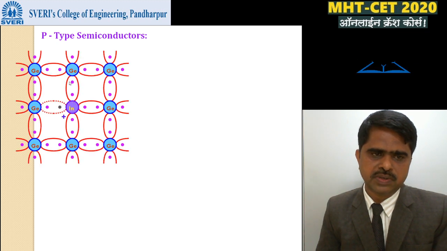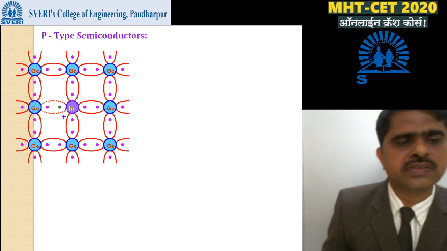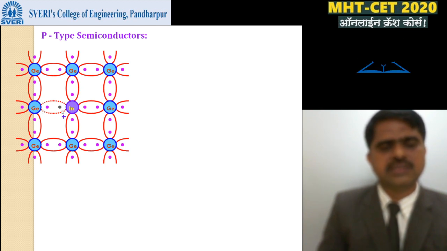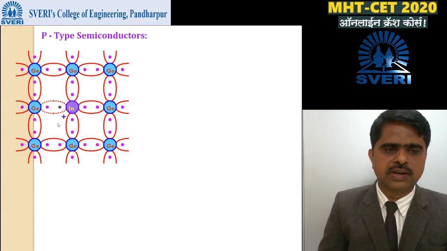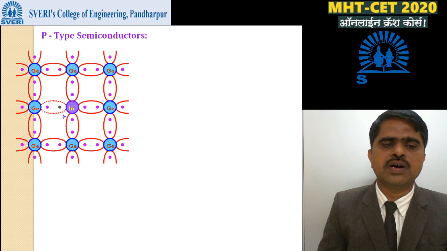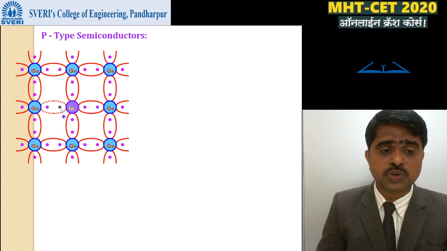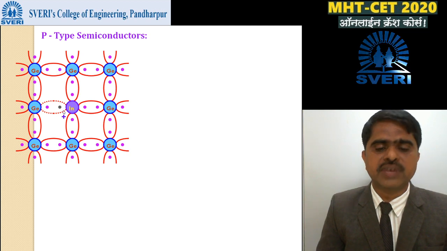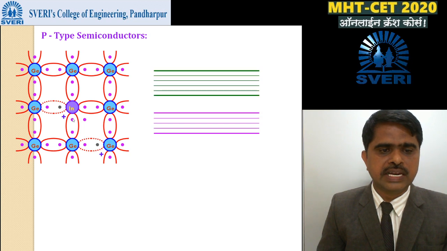These 3 electrons form 3 covalent bonds with 3 neighboring germanium atoms, and the fourth bond is incomplete due to deficiency of an electron. What is the tendency of this electron deficiency? To accept, or capture, one electron from a neighboring germanium atom, and this fourth bond is completed. But for accepting one electron from a neighboring germanium atom, a small amount of energy is required. It means a small amount of energy is supplied, then one electron is accepted.